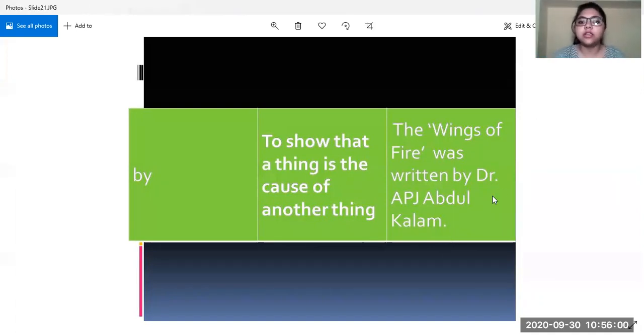So he is the agent. Here, by is bringing out the relation between the noun and the verb. That is, the book was written by Dr. APJ Abdul Kalam. So this is what the preposition of agent is. We have only one word which is categorized as preposition of agent.